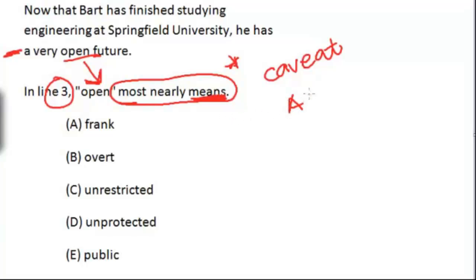And ACT, they do this as well, right? And in the future SAT, the new SAT that's coming, this is not going to go away. It's going to be there. So it could be a boon for you, boon meaning something good for you, a windfall, or it could be a bane, something that's very, very harmful for you. So let's look at this one. Which one can open mean over here? He has a very open future.